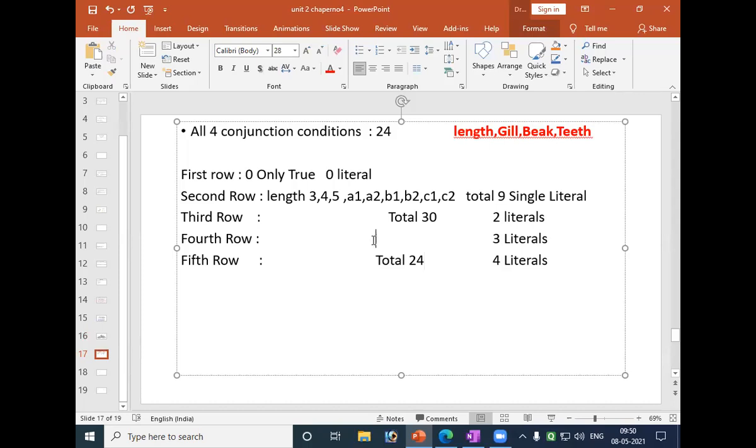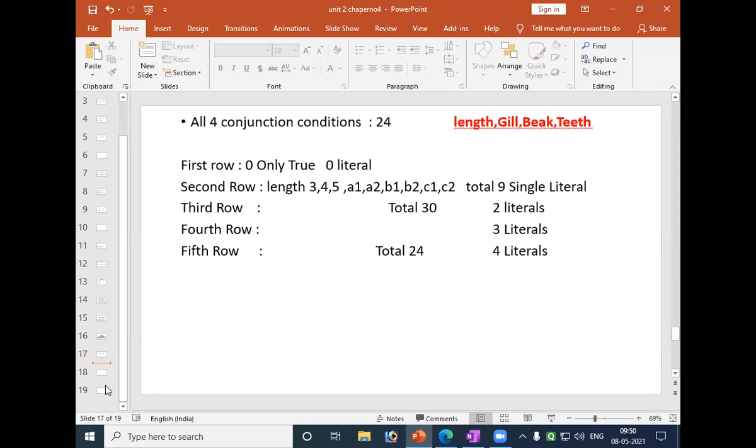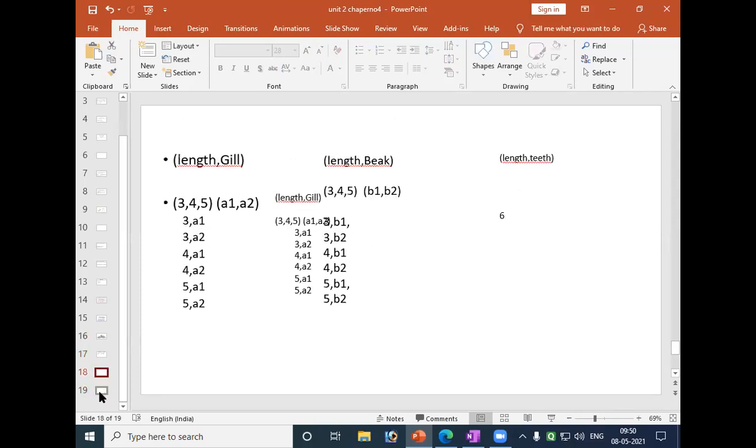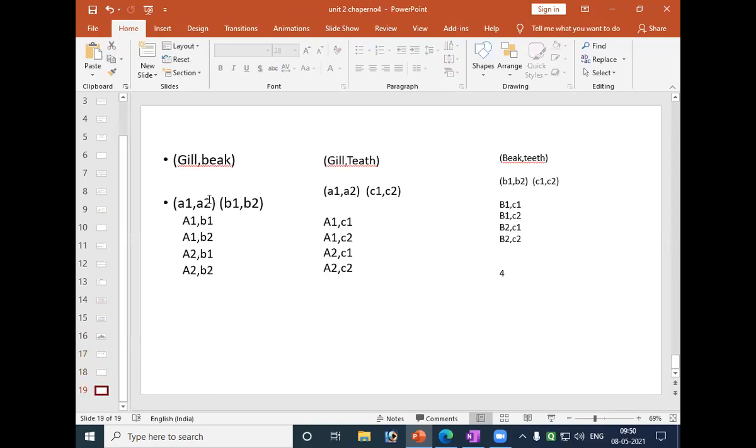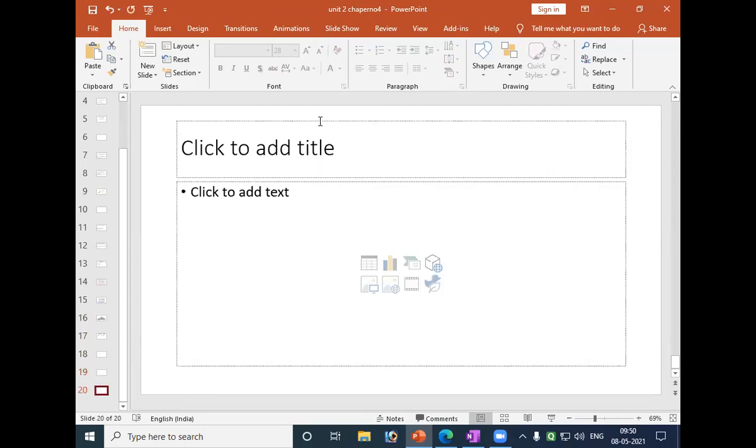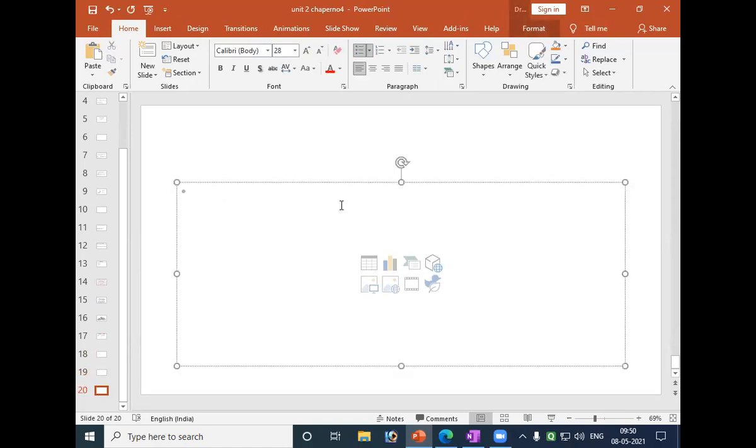Now find out how many there are with 3 literals. Let us see that also. With 3 literals, the possibilities are: length, gill, beak is a possibility.